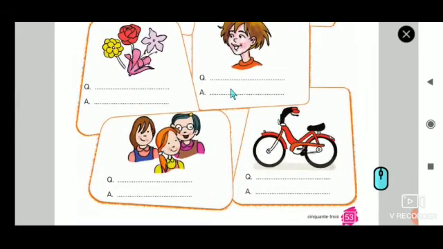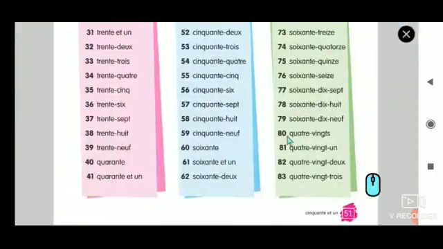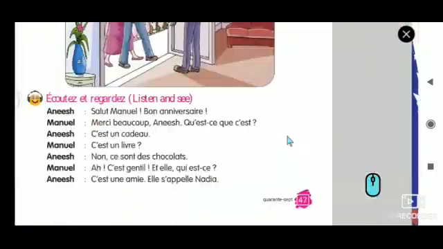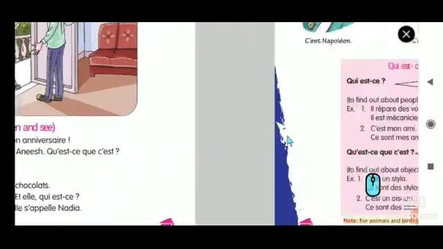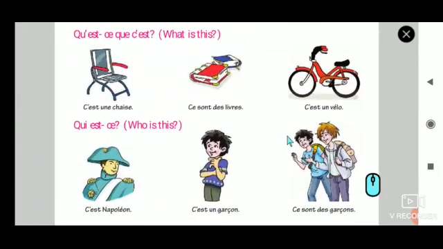Now, the next question. Is it an object or a person? It's an object. So, the question should be qu'est-ce que c'est? Okay. And already the answer is in the book itself. So, it is singular, right? So, what we have to do? You have to go and see the answer. Where is the vélo? The answer is c'est un vélo. The answer is already here.